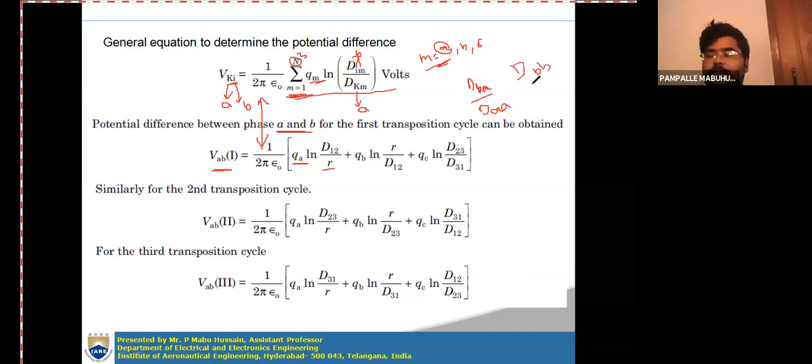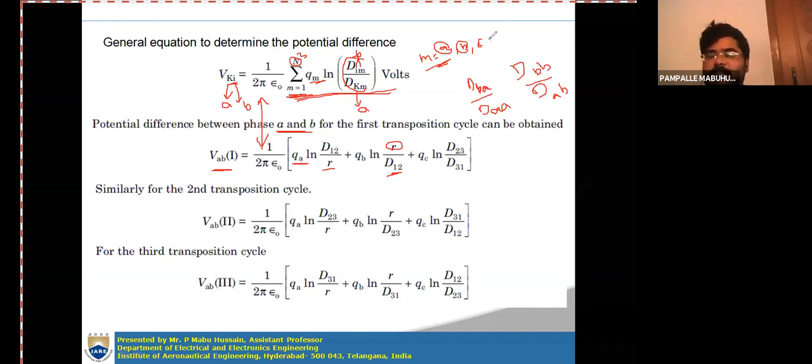When you substitute M is equal to B in this expression, you get this ratio term as dBB by dAB. dBB is again the self distance, represented with r. So you will get r by dAB, and the distance between A and B is D12 from that diagram in the first section.